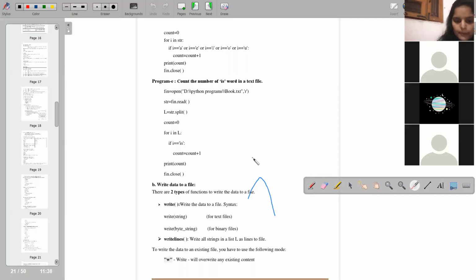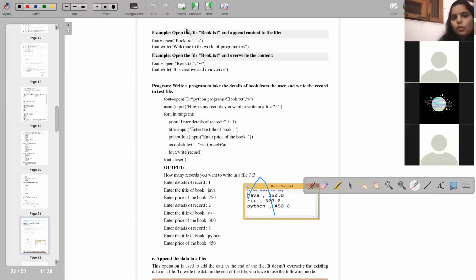Okay. Next example, open the file book.txt and append the content to a file. Okay, only 2 minutes are left. After 2 minutes, it will get disconnected. If any one of you has a problem, you can ask me right now. No one? Okay, we will continue then.